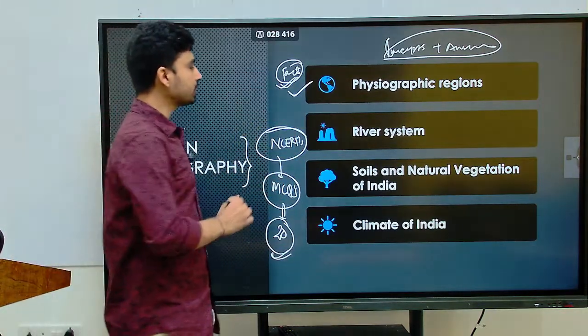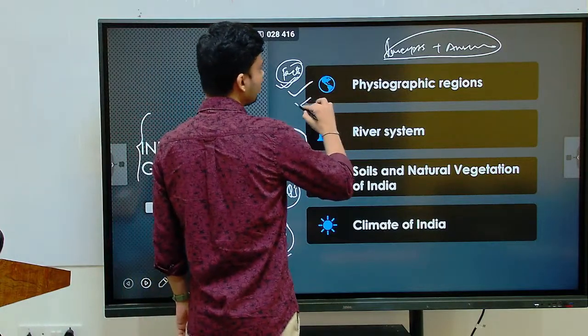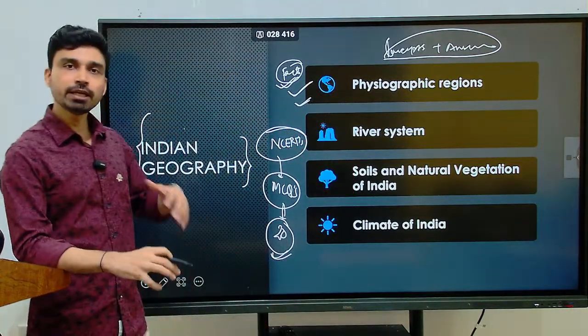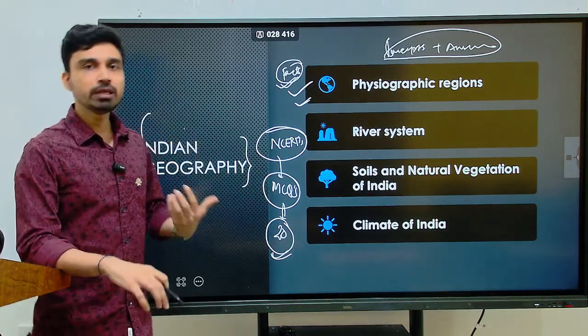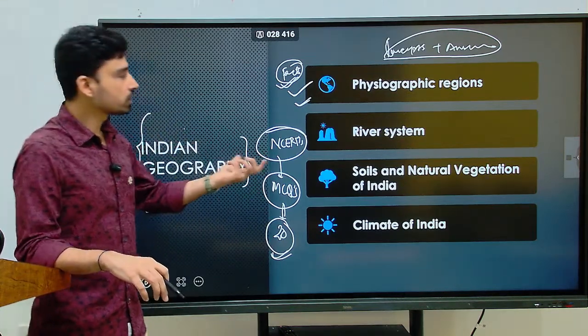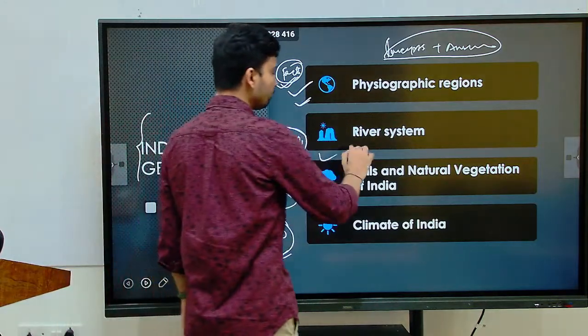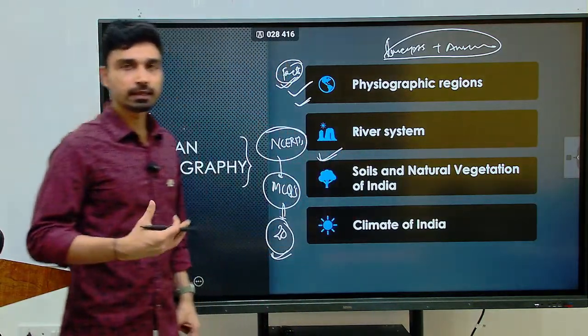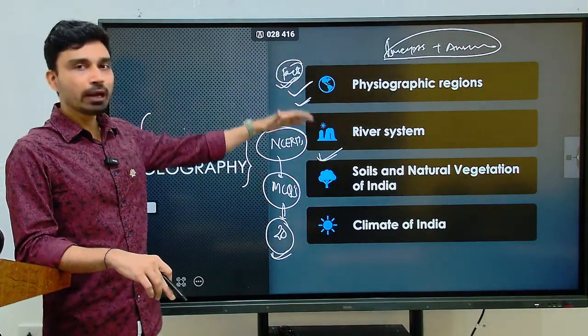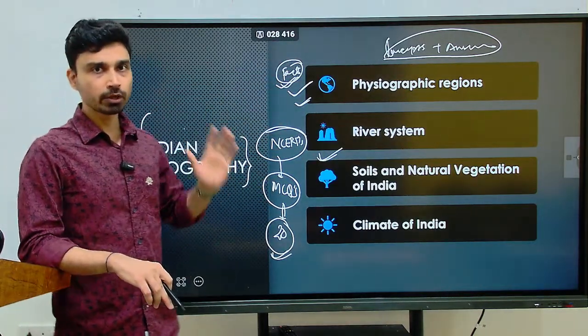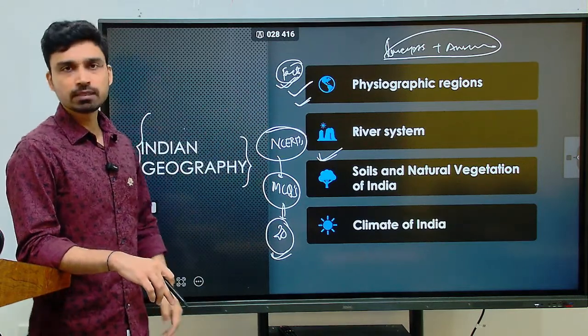Because so many facts are there, unless you solve MCQs, you will not understand which areas you have to focus upon. For example, you will not understand which are your weak areas, which are your strong areas, which topics need more time, and which topics need less time. So in the beginning, you have to go through the entire NCERT book related to these chapters once.